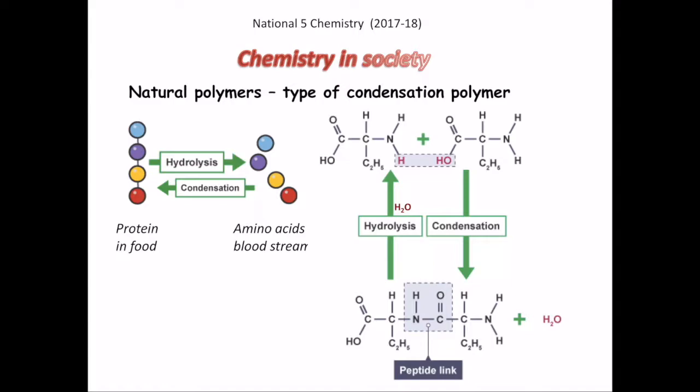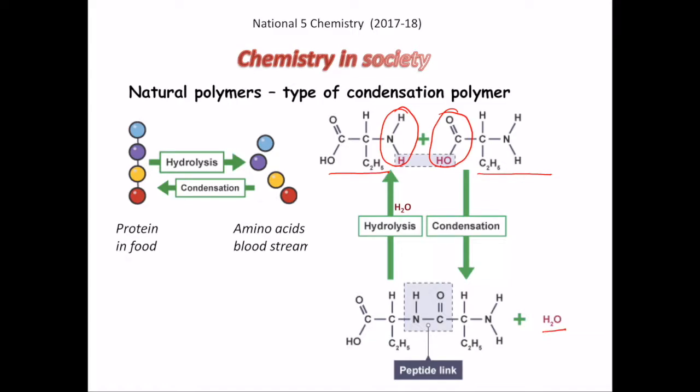You can see here there are two amino acid groups. This is one amino acid and this is another amino acid. They are joined together in such a way that the amine group of one faces the carboxylic group of the other molecule, and hydrogen from the amine group and hydroxyl from the carboxylic acid group combine to form a water molecule, and a condensed product is formed.